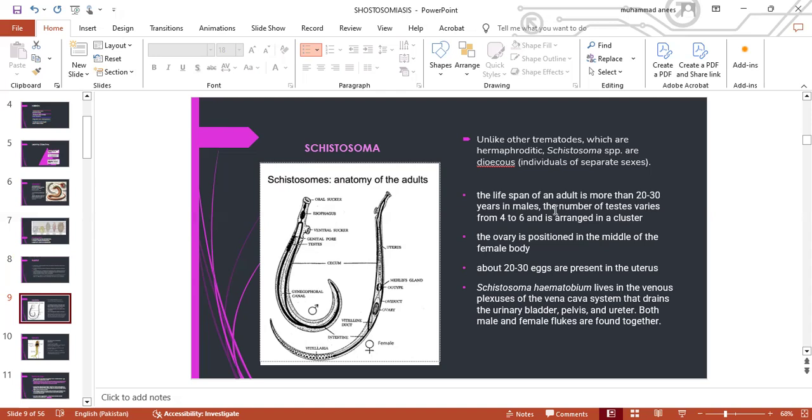The lifespan of an adult is more than 20 to 30 years in males. The number of testes varies from 4 to 6 and they are arranged in a cluster. However, in a female, the ovary is positioned in the middle of the body, and about 20 to 30 eggs are present in the uterus. Schistosoma haematobium lives in the venous plexus of the vena cava system that drains the urinary bladder, pelvis, and ureter. Both male and female flukes are found together.